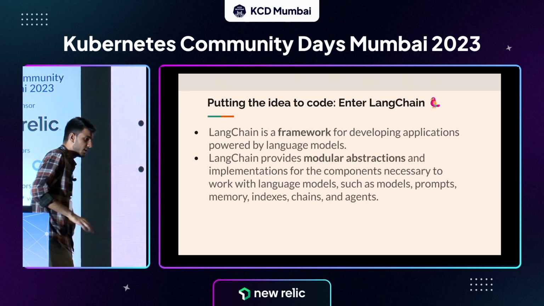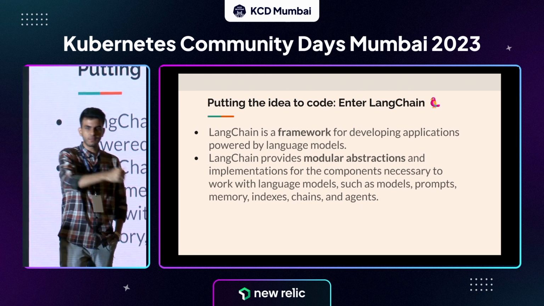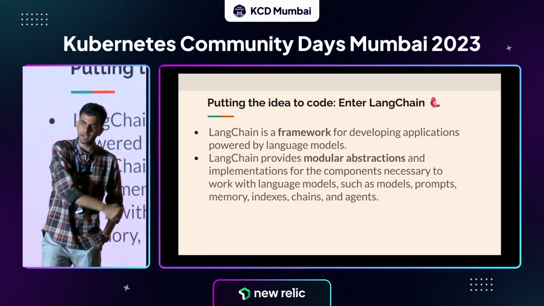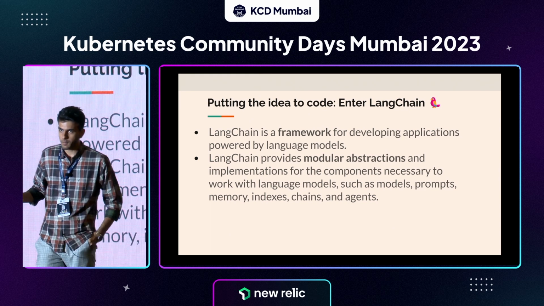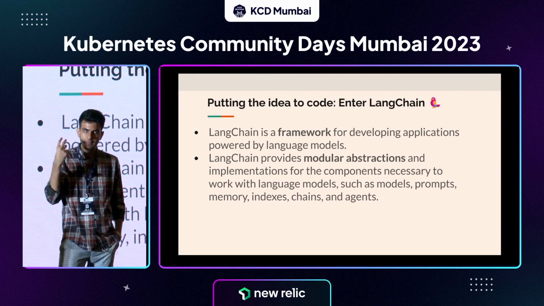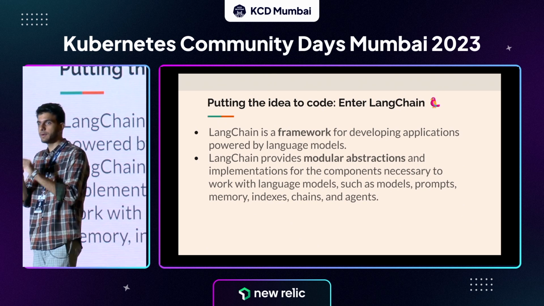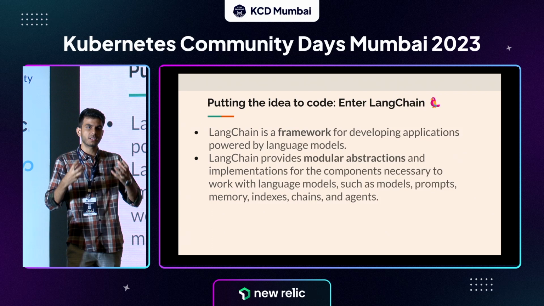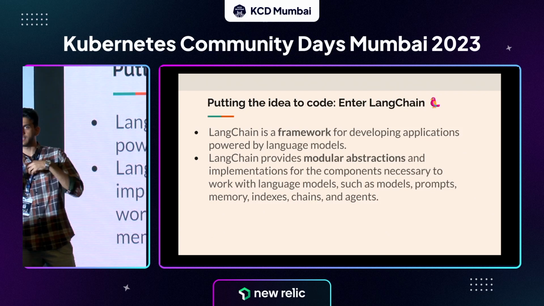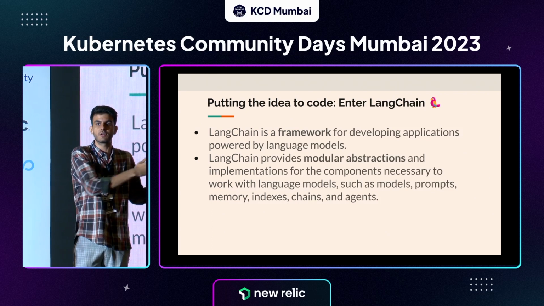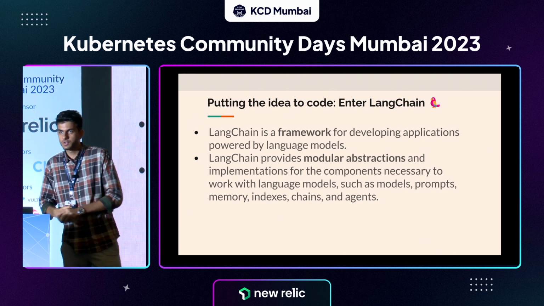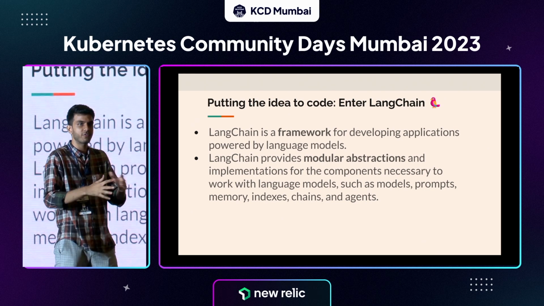All right, so now we went from intuition to some concrete ideas, and now let's go from the concrete ideas to actual code. We talked about 3 different components: the LLM, the set of APIs, and the orchestrator. Now we have to think of how to actually put them into code. You need a certain set of abstractions, a set of classes that you can use to represent each of the different blocks in actual code, right? For that to happen, we need some kind of a framework.